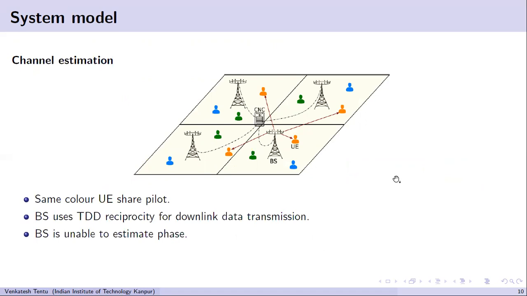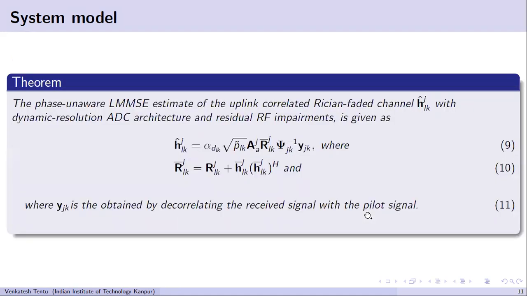However, as we talked about the phase in the LOS component, the base station is unable to estimate phase because phase is like small scale fading. It changes drastically. It is highly subject to user movement. It changes rapidly, so the base station is unable to estimate it. Therefore, we are considering a phase unaware channel estimator, which is much more realistic.